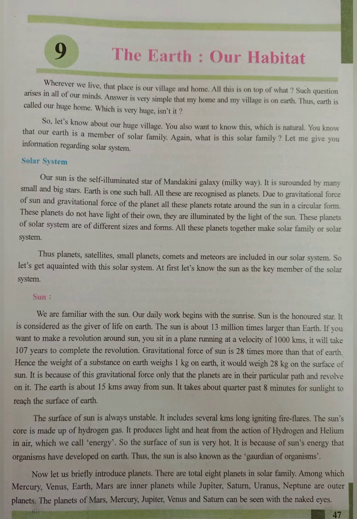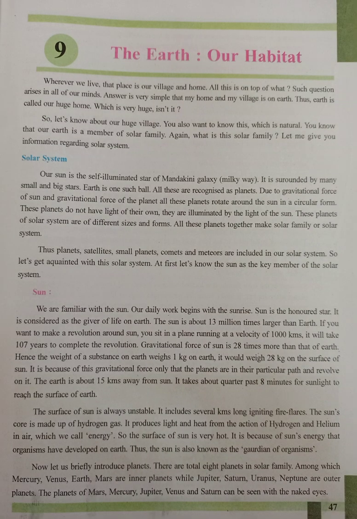Students, the Sun's surface always remains unsteady and restless. The luminous and many kilometers long flares of fire on the surface of the Sun are called solar flares. There are many igniting solar flares which are many kilometers long and have huge volume and light. These are known as solar flares or solar prominences. The solar atmosphere is composed of hydrogen gas. Due to very high temperature, hydrogen is converted into helium, which generates heat and light, which is called urja or solar energy. The solar energy reaches Earth in the form of sun rays.